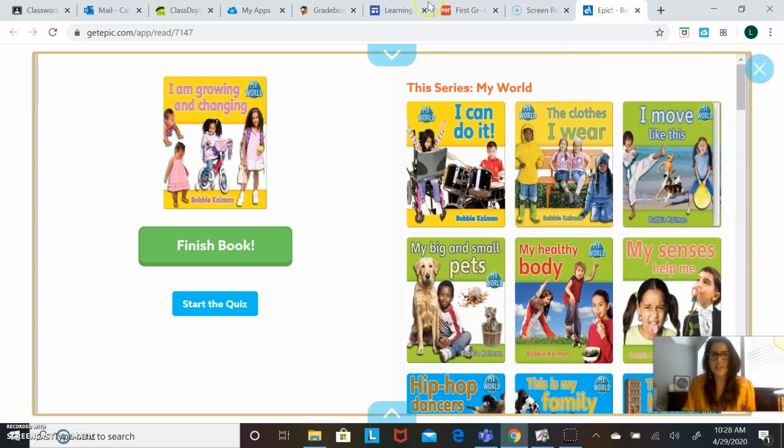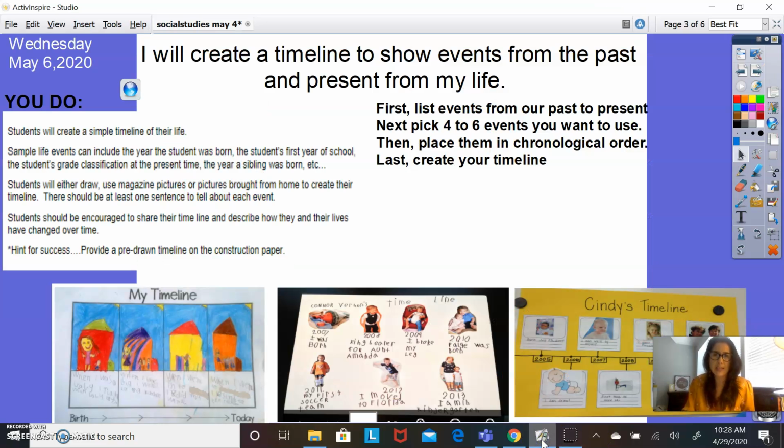So I wanted to just take a minute to read that book to you, just to give you some ideas of events, things that have happened from the past to the present, when we all begin with what? We are all born, right? So when we create our timeline, you can draw pictures just like here.